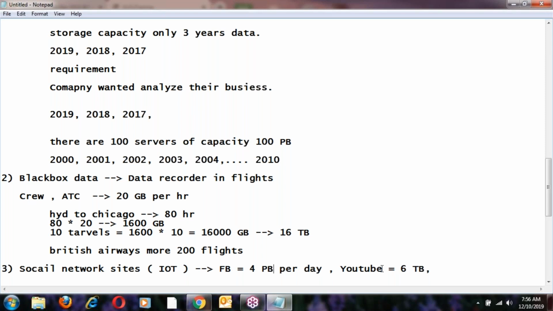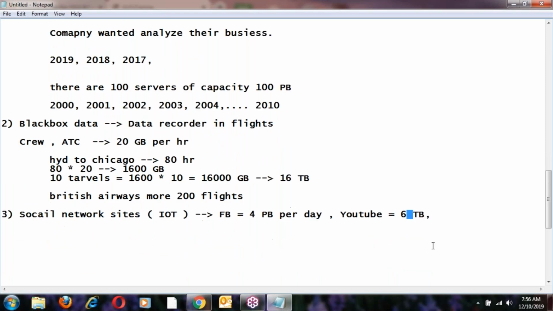What is a petabyte? What is a terabyte? I think yesterday we discussed this. 1 byte equals 8 bits. 1 KB equals 1024 bytes. 1 MB equals 1024 KB. 1 GB equals 1024 MB.